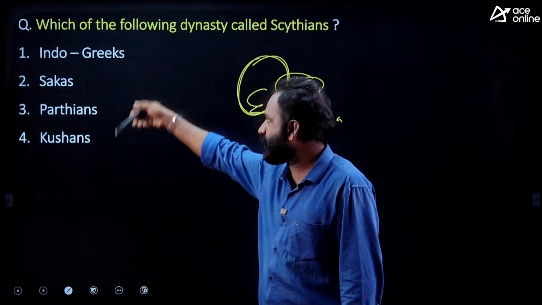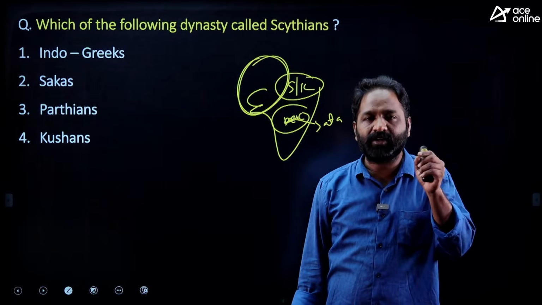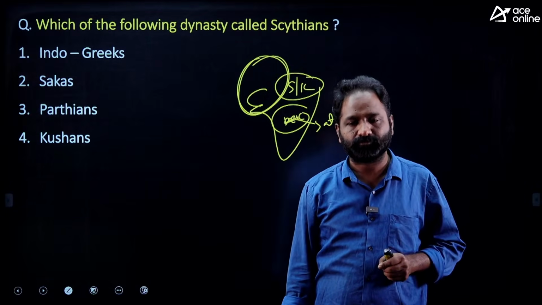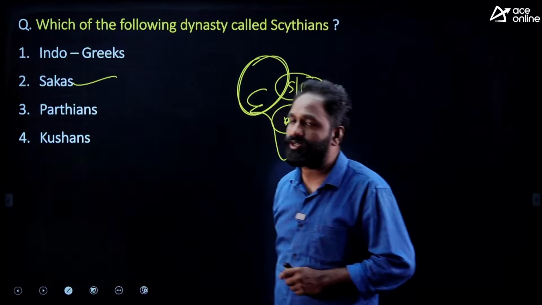So these people came to India: Indo-Greeks, Sakas, Parthians and Kushans. One dynasty was called the Scythians. Which one is called the Scythians? The answer is: the Sakas are known as Scythians.